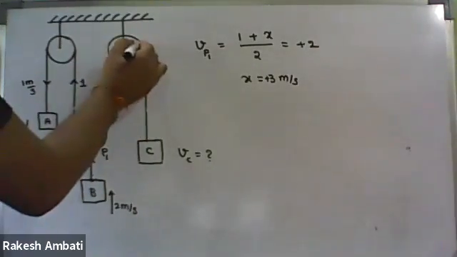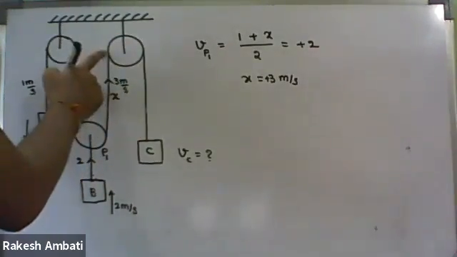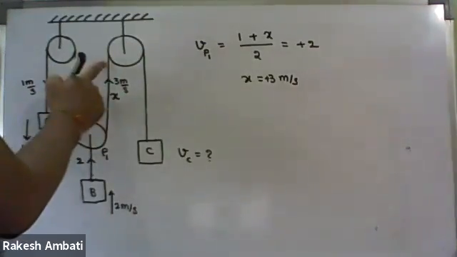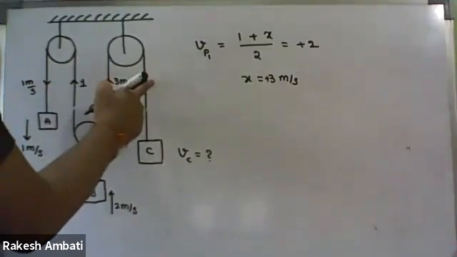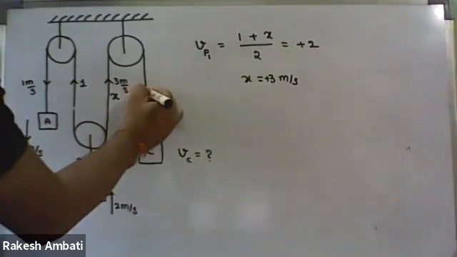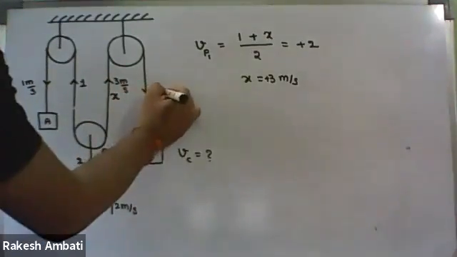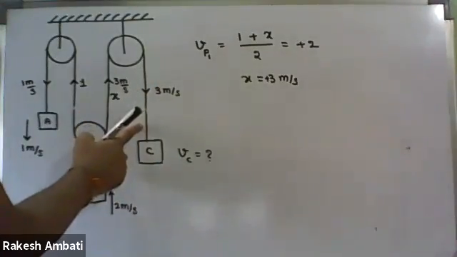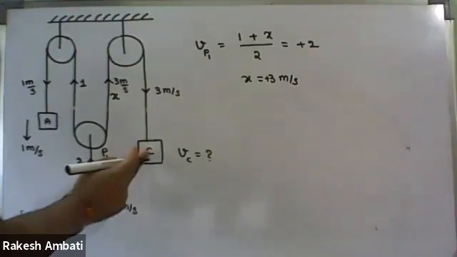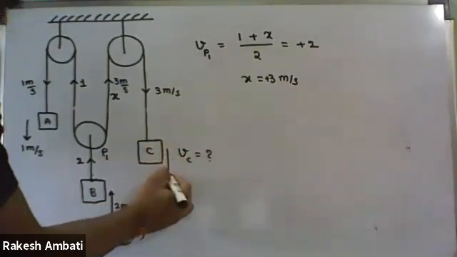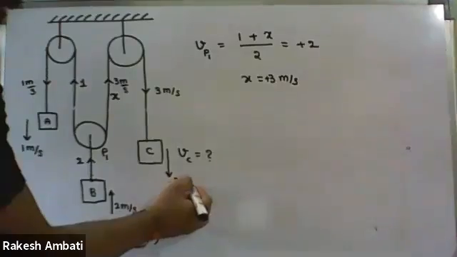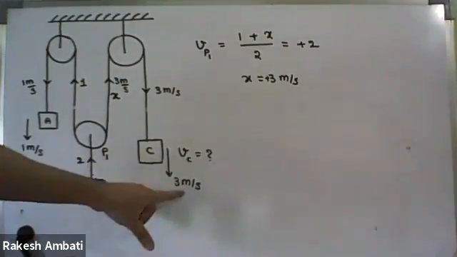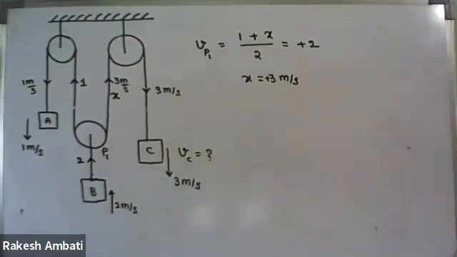In the case of a fixed pulley, one arm is moving up with 3 meters per second, so the second arm will move down with the same magnitude of velocity. Now this arm is moving down with 3 meters per second. That means block C is also moving down with 3 meters per second. So therefore, block C velocity is 3 meters per second downwards.